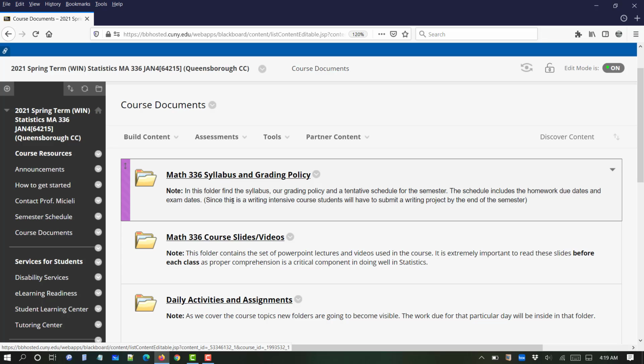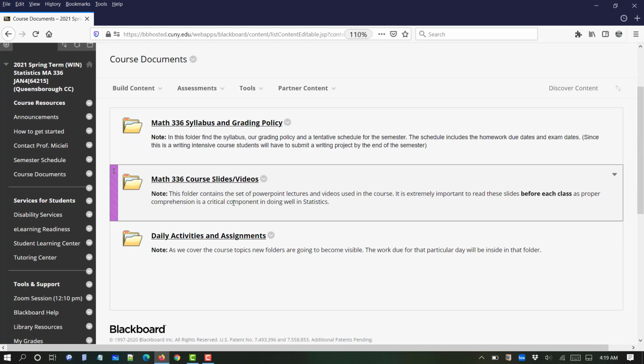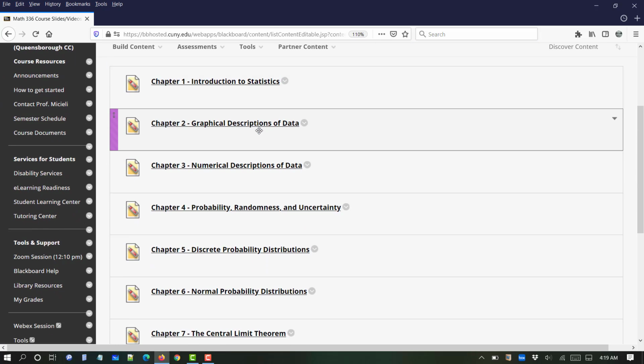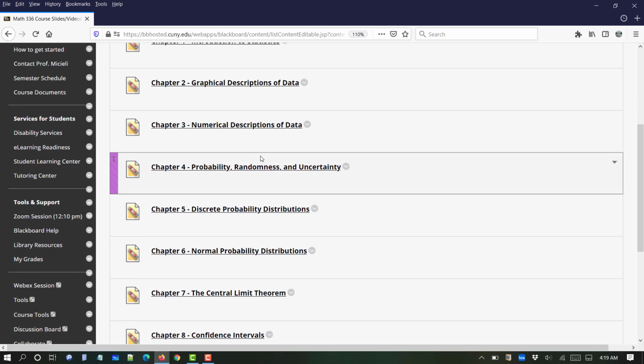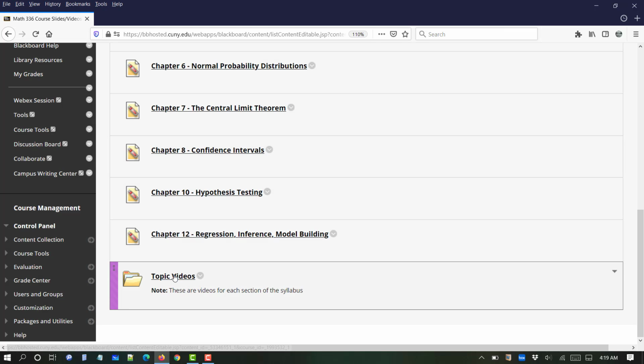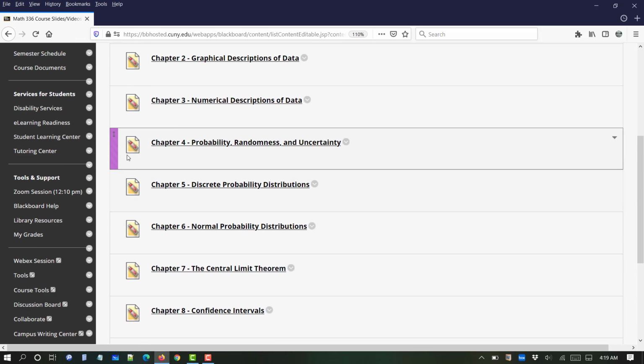So as you log into Blackboard, you see these 3 folders again. The second folder, which is called Courses, Slides, and Videos, this is where the materials are. And I made them as simple as possible. These are all PDF files, okay, associated with the days of the week we're going to have class. For those of you who want a little bit more information, the videos are here. Most of these videos are not mine, but they're very good and related to our topics.